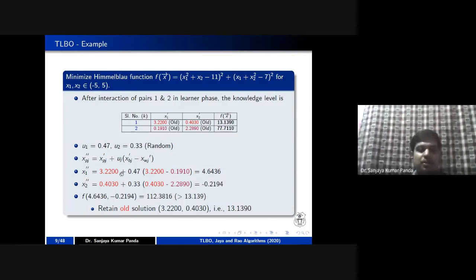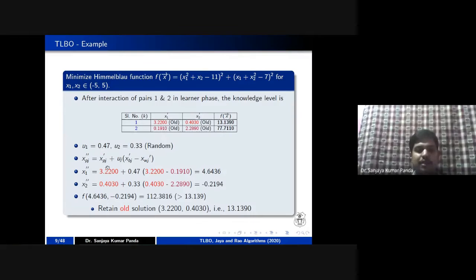Here you can see there is also a random number. For subject 1 there is a random number, and for subject 2 there is a random number. That's why I generated 2 random numbers between 0 and 1. Then I put the values I got, the pair I have selected, into this formula. For example, 1 is doing pairing with 2.